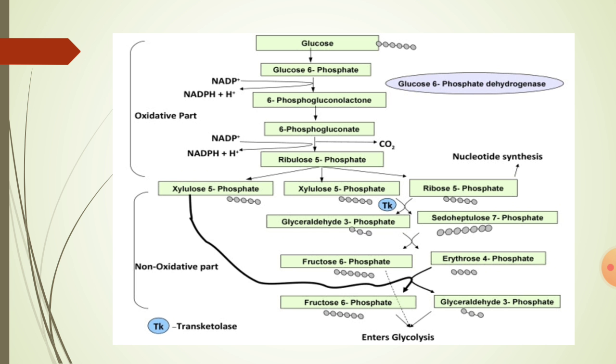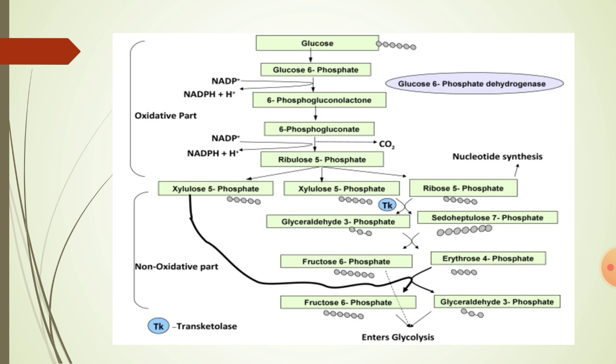Now the 2 erythrose 4-phosphate molecules combine with the 2 xylulose 5-phosphate molecules, which are formed in the first reaction of this non-oxidation process. The 2 xylulose 5-phosphate molecules and 2 erythrose 4-phosphate molecules combine, and they form 2 fructose 6-phosphate molecules and 2 glyceraldehyde phosphate molecules again in the presence of an enzyme ketolase. Thus formed 2 fructose 6-phosphate molecules remain as it is, whereas the 2 glyceraldehyde phosphate molecules involve in the further reactions.